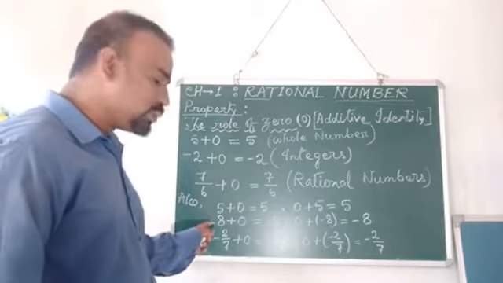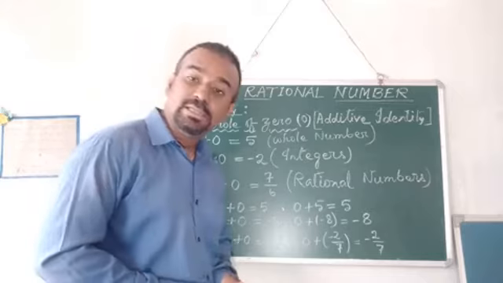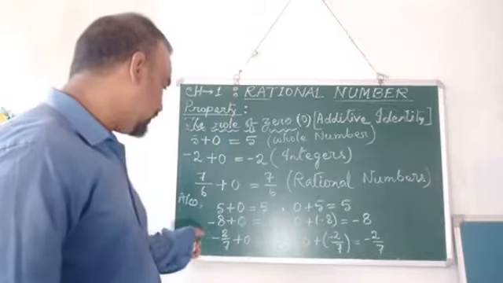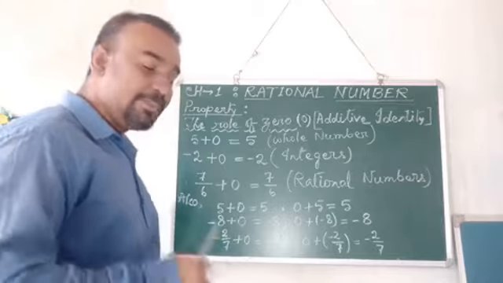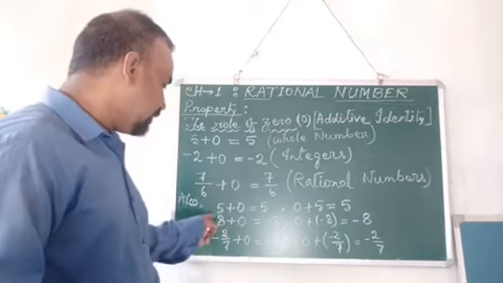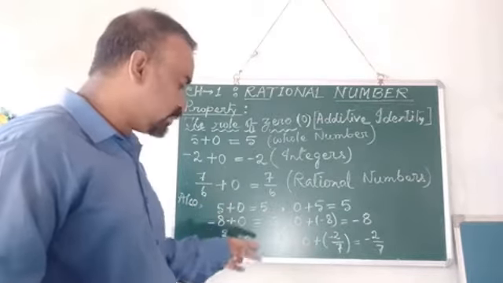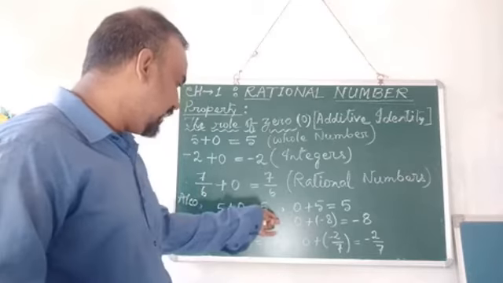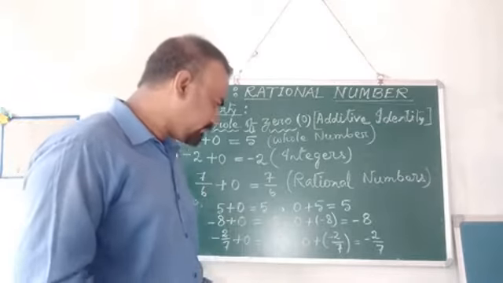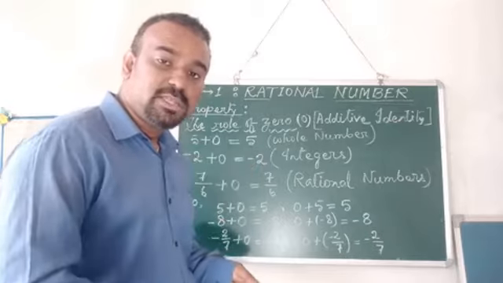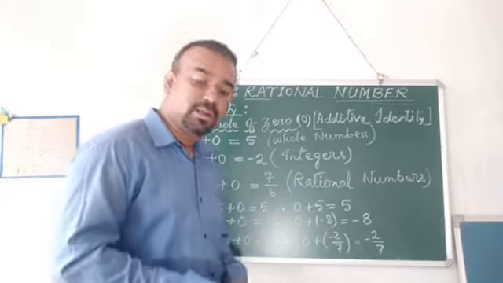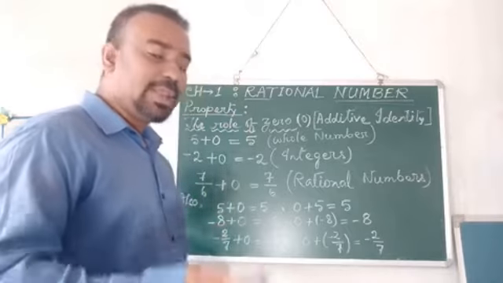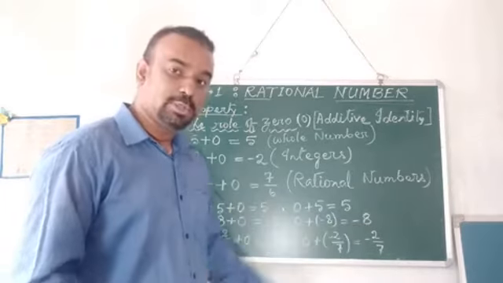Second one, I took an integer, that is minus 8. So along with minus 8 I added 0. So the result is minus 8. I mean to say that minus 8 was put first and 0 was put at the side. So the result became minus 8 again. I changed the numbers' position, brought 0 at first, put minus 8 at the back or at the second one. So again the result remains as minus 8 only.